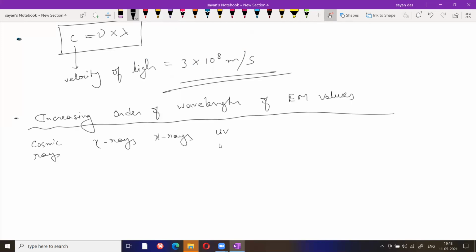Ultraviolet rays, UV rays, visible rays, okay, infrared, IR, infrared rays, microwaves, radio waves, etc.